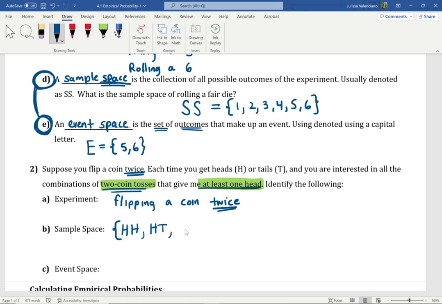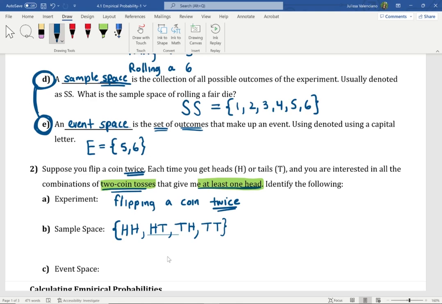Now, it could be the case that I flip the coin and I get tails, and then I flip it again and I get heads. And the last one here would be flipping the coin once and getting tails, flipping the coin again and getting tails. So the last outcome we see is TT. It doesn't matter if you write them in a different order. The order of the outcomes here doesn't matter.